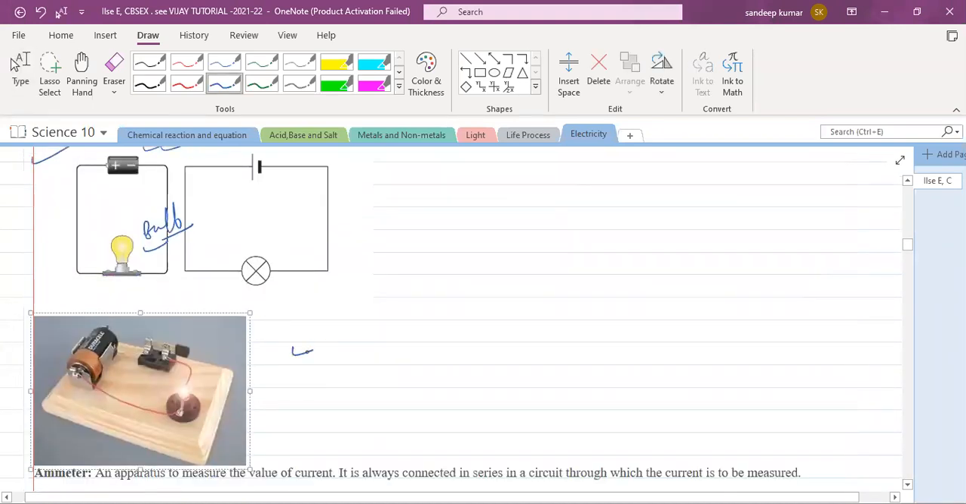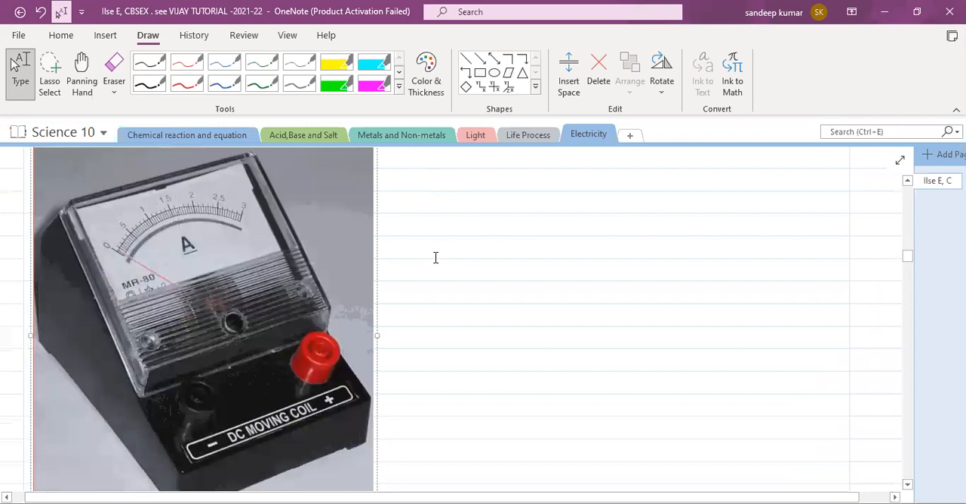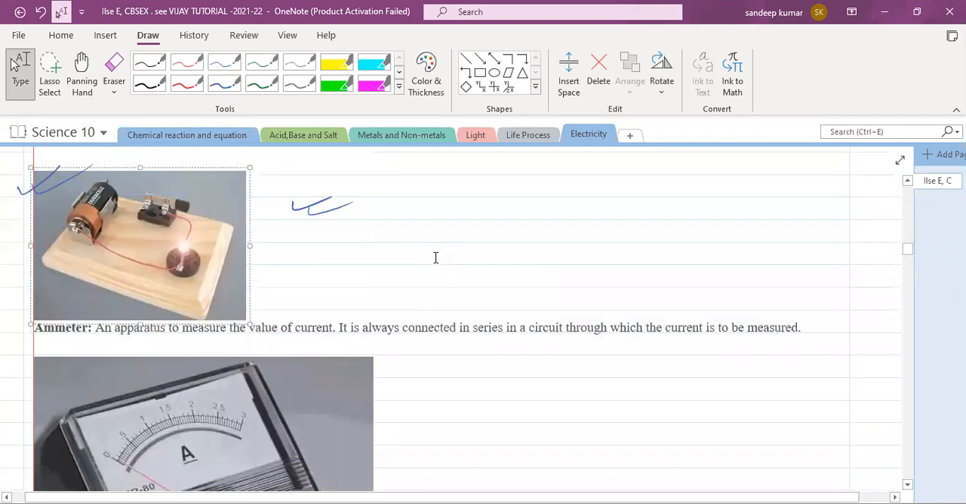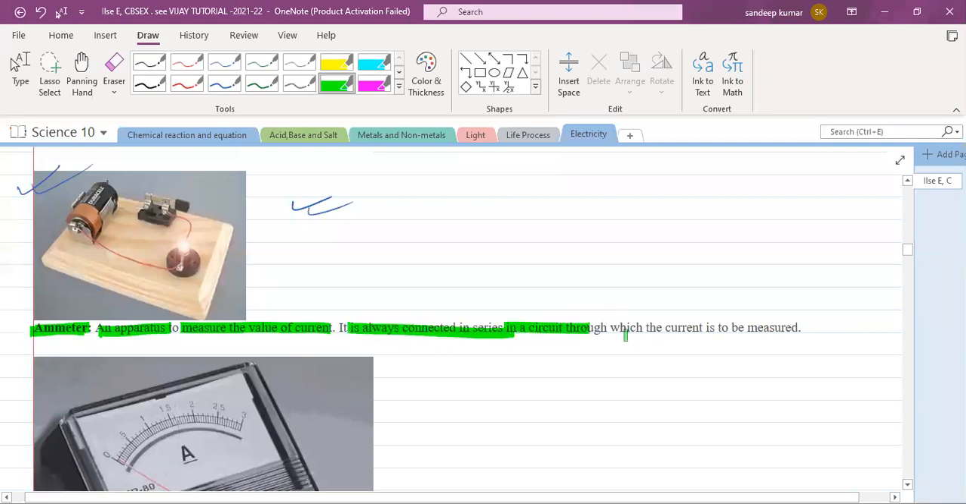Here we can see these are experiments you can do in the lab, the physics lab or science lab. There are some devices called ammeter and voltmeter. What do you mean by ammeter? They may ask you this for 1 mark. It is a device which is used to measure the current. So an apparatus to measure the value of current. It is always connected in series in a circuit through which the current is to be measured.